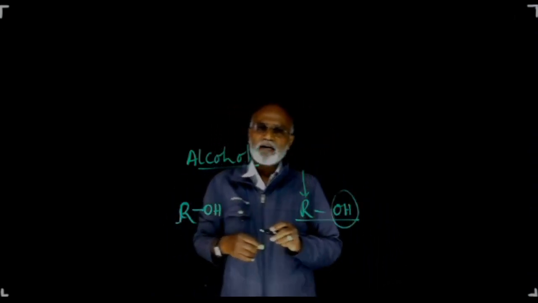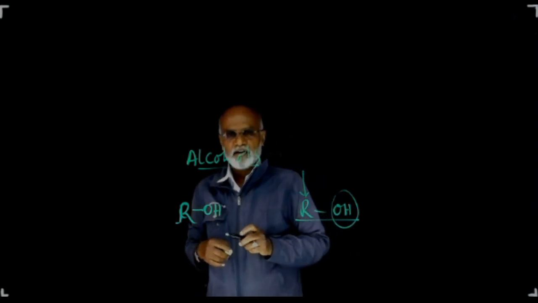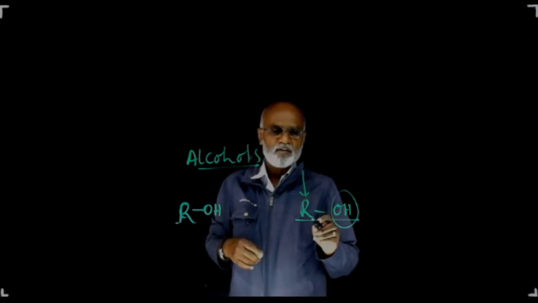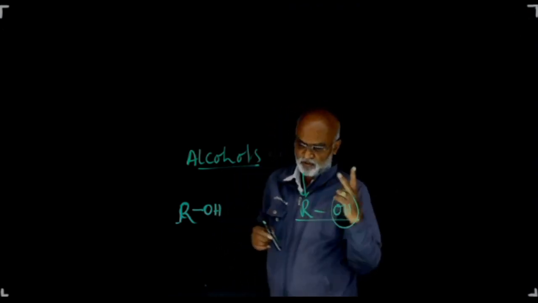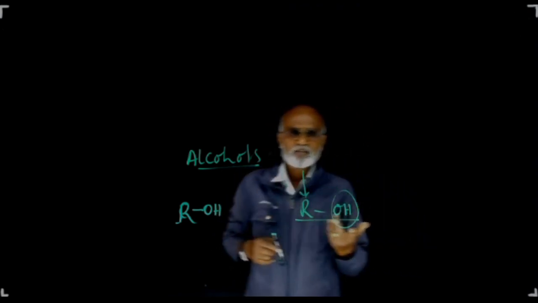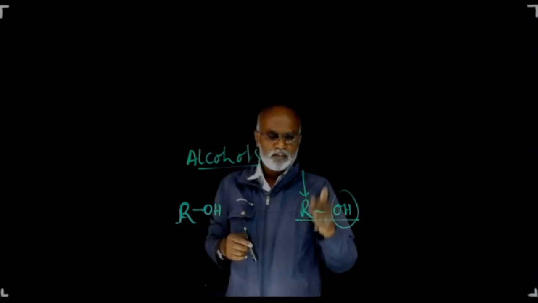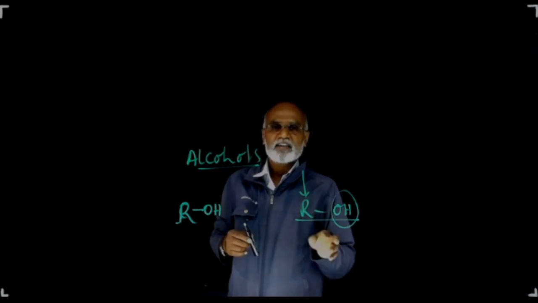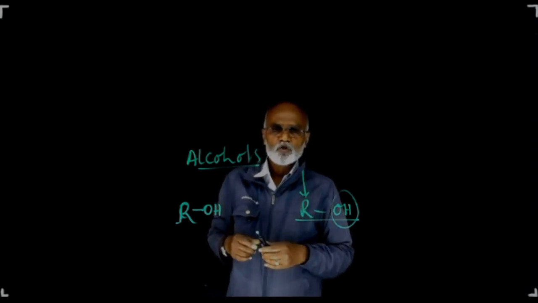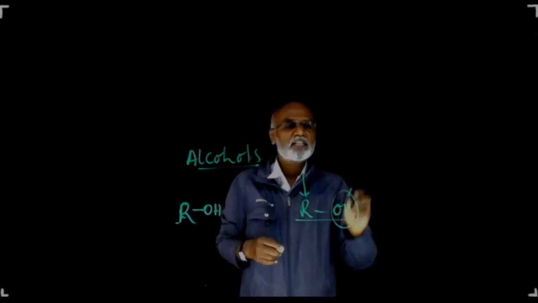The hydrocarbon radical generally contains a carbon which has undergone sp3 hybridization. So you can have two different definitions for alcohols. Alcohols are the organic hydroxy compounds in which the OH group is bonded to saturated carbon, one definition. Or alcohols are the organic hydroxy compounds in which OH group is bonded to sp3 hybridized carbon.